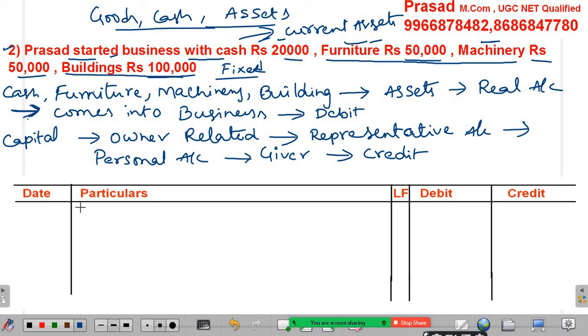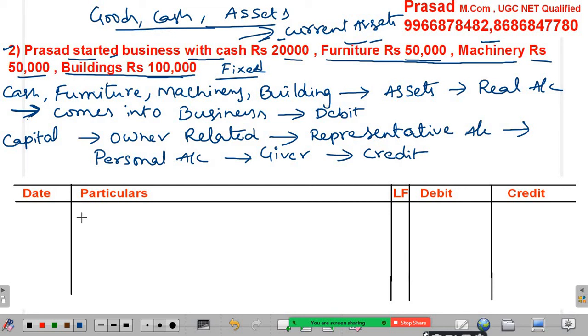So in this transaction there are more than two aspects. I said that in a transaction a minimum of two aspects can be noticed. I never told that it is compulsorily and maximum two aspects. I informed that a minimum of two aspects can be noticeable or recognizable in any transaction. So in this transaction there are more than two aspects.